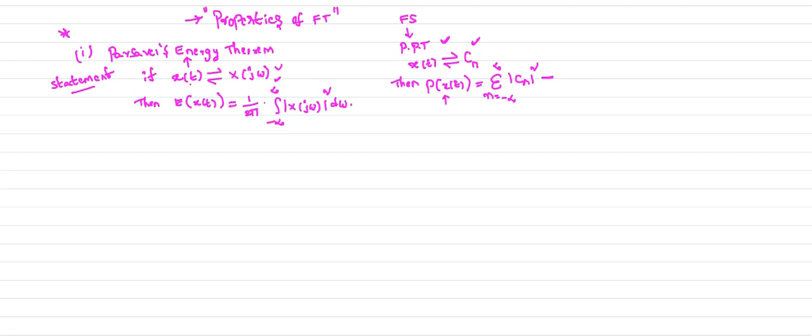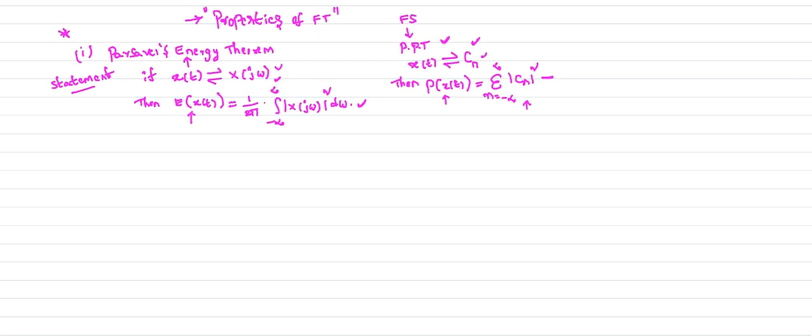So if the Fourier transform of x of t is x of j omega, that means x of j omega is given to you, we can easily find out the energy of the signal using this formula. This is a very important formula to find the energy of the signal. If x of j omega is given to you, directly using this formula, which is 1 by 2 pi integral minus infinity to plus infinity mod x of j omega whole square d omega, we can find out the energy of the signal. In the case of Fourier series, if Cn is given to you, using that formula we can easily find out the average power of the signal.